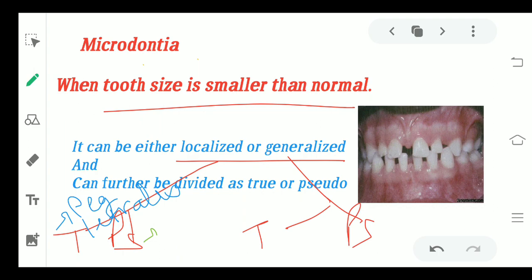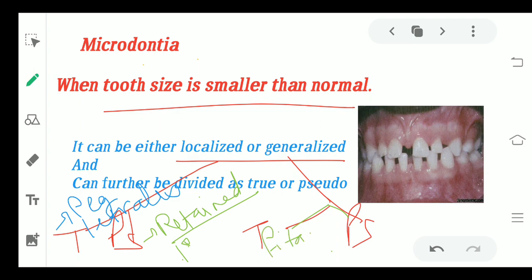In the pseudo type, the reason can be a retained deciduous tooth. Sometimes there are retained deciduous teeth in the mouth, and deciduous teeth are very small in size, due to which you feel that the tooth is small and it is microdontia, but it is actually the retained deciduous tooth that you see. Now you come to the generalized part. As I just told you, it has two subtypes, true and pseudo. In the true generalized microdontia, the reason can be pituitary dwarfism.